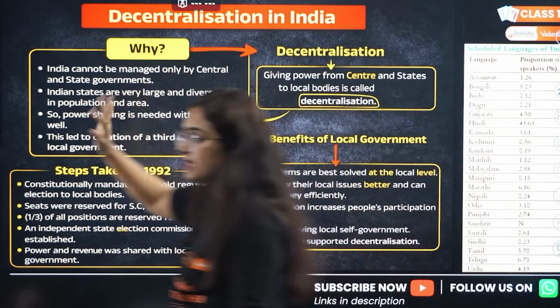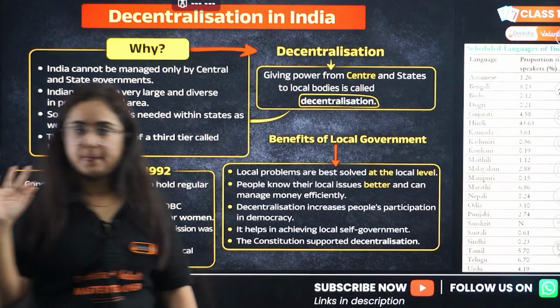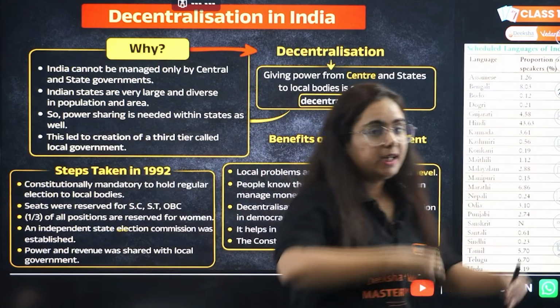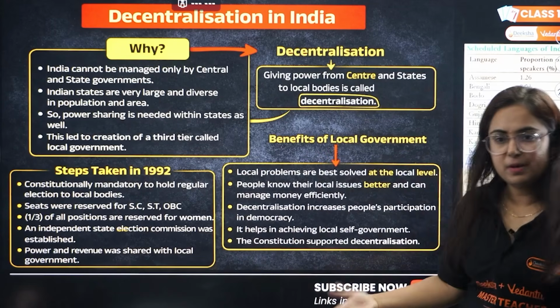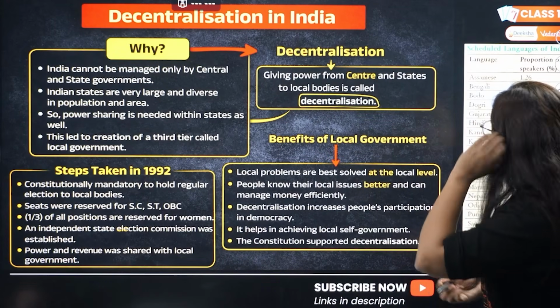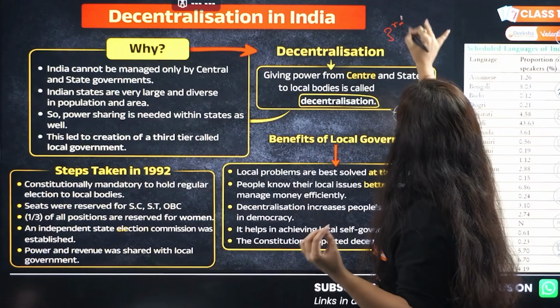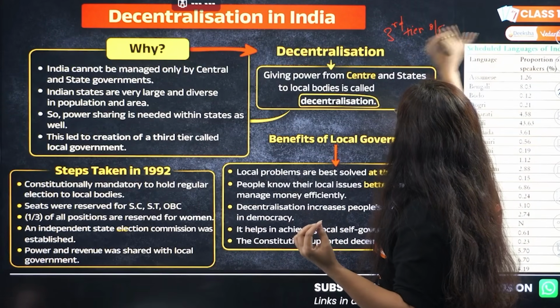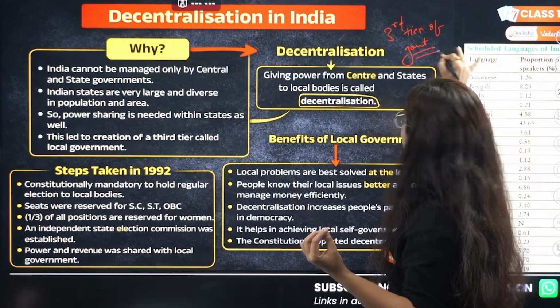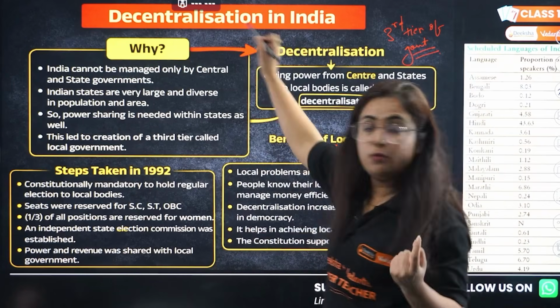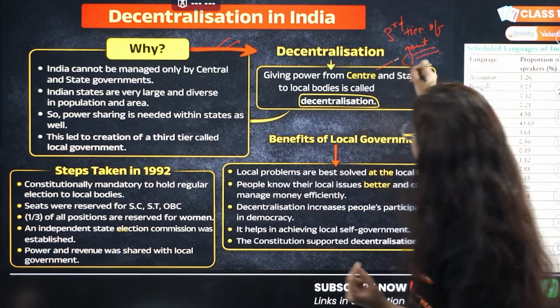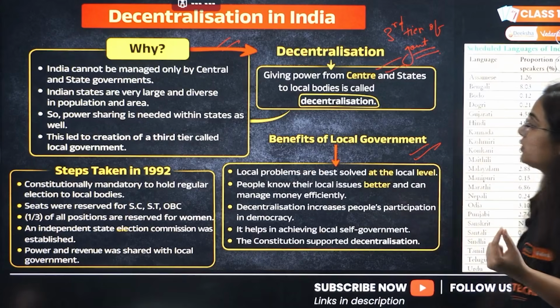Decentralization, favorite topic of CBSE. What is decentralization? Divide the power among governments. How did we do it? By introducing what? Third tier of government, that is panchayats and municipalities. So why is it introduced? What is decentralization? Benefits of local government.